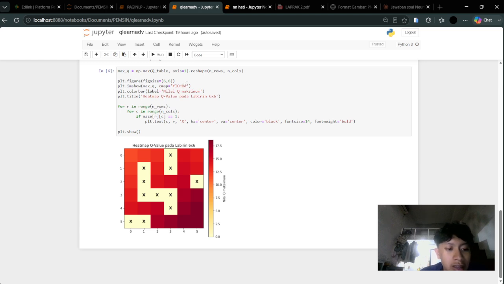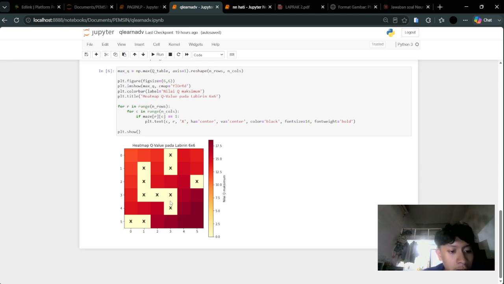Darker red shades represent higher Q values, while lighter yellow shades represent lower or still unlearned values. We also overlay an X marker on each wall position so the maze structure remains visible on top of the heat map. The resulting visualization clearly shows a gradient of increasing Q values along the path leading toward the goal state in the bottom right corner, which is marked in the darkest shade of red.